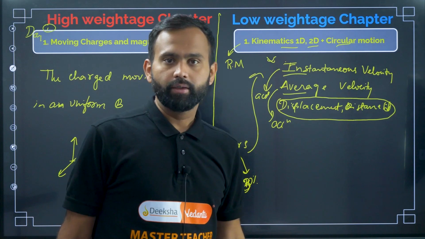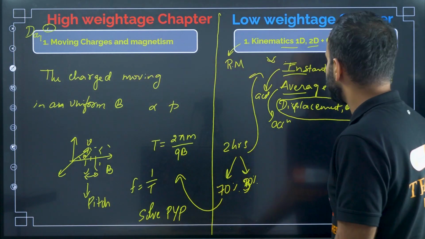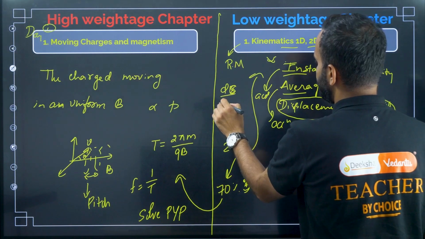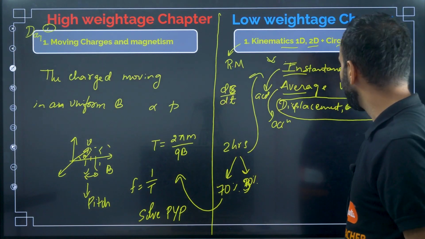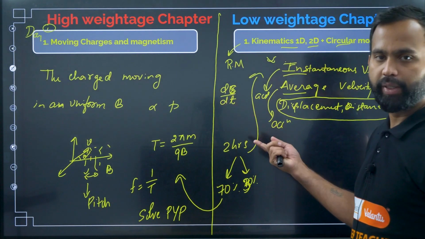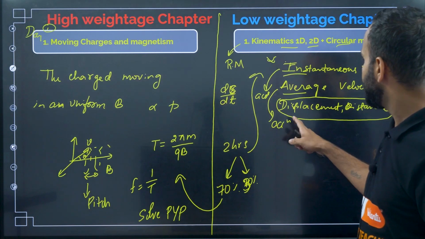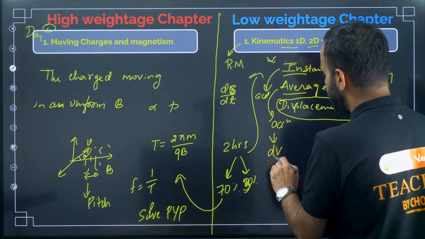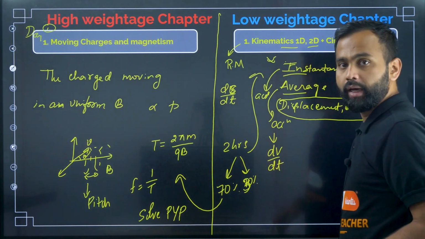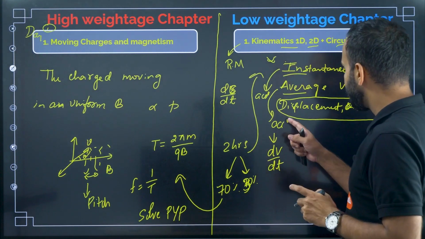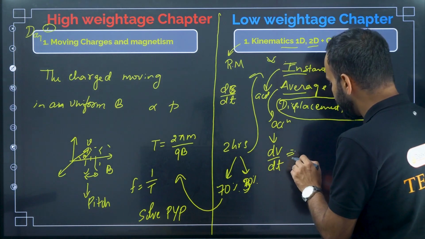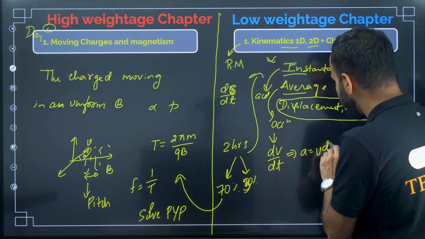Okay, and what is instantaneous velocity? ds by dt, right? Average velocity is delta s by delta t, and instantaneous acceleration is dv by dt. Okay, and we can also write acceleration in terms of x. How do you write it? Acceleration a equal to v into dv by dx.